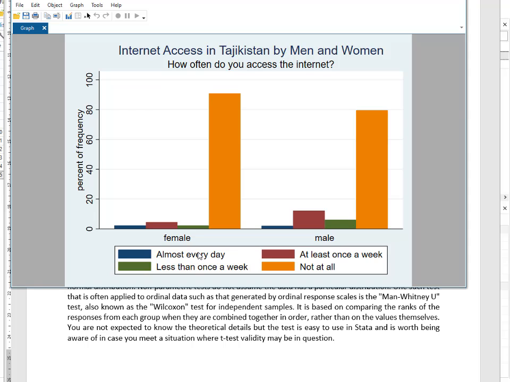The other criticism is that for t-test, the underlying data should follow the normal distribution. And okay, if it's slightly away from normal, we can rely on the central limit theorem from that sampling theory that balances it out.